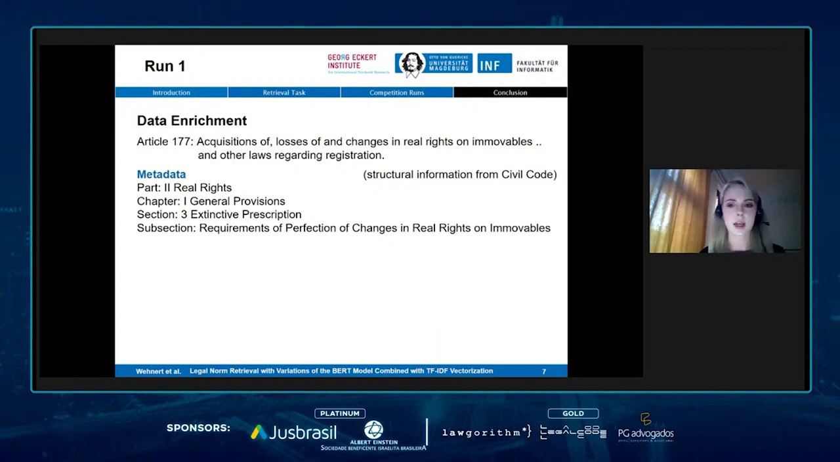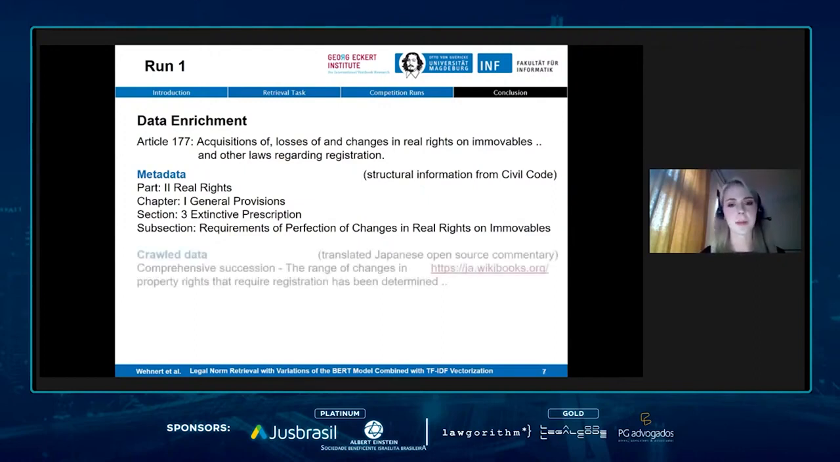So the first idea we had was to use the information that we could obtain from the civil code directly. So the civil code has some sections and headlines, and we just thought that we can take those as metadata and then simply parse them out. So you can see for this article 177, we could then get part 2, real rights, chapter 1, general provisions, and so on. And we simply took this text and appended it to the original article text and then further processed it using the tokenizer and the TF IDF vectorization.